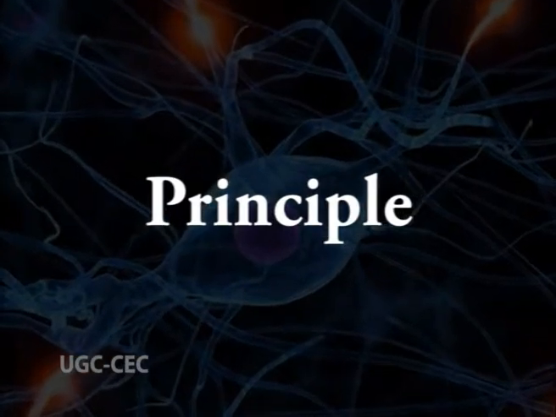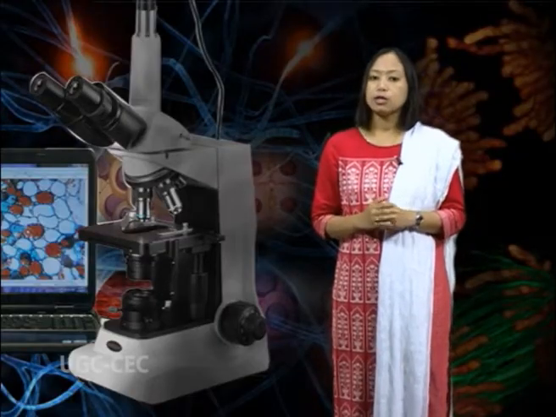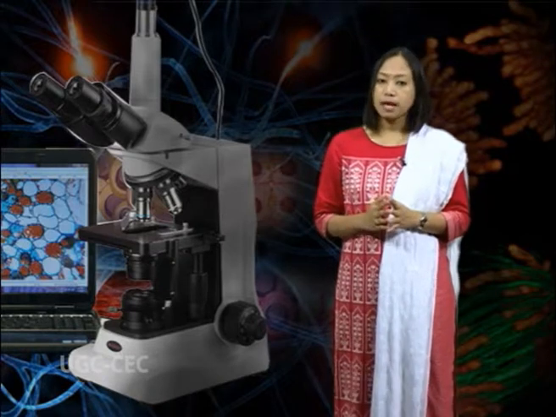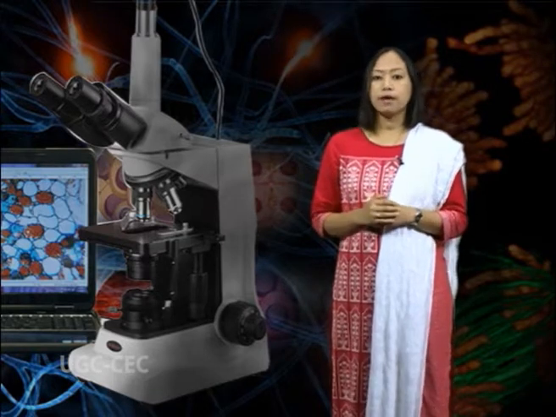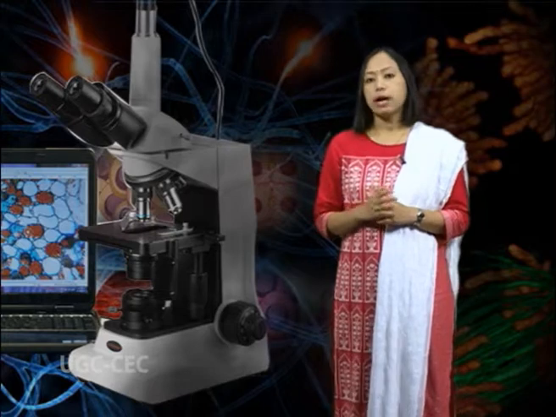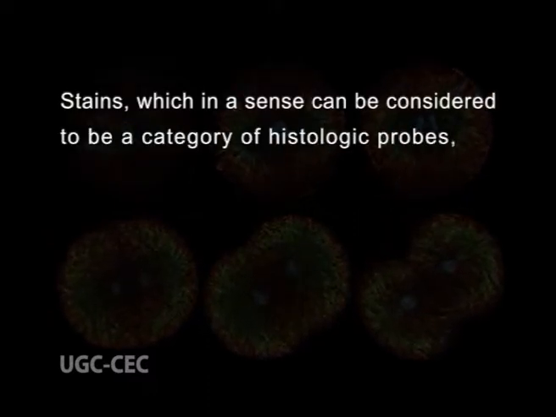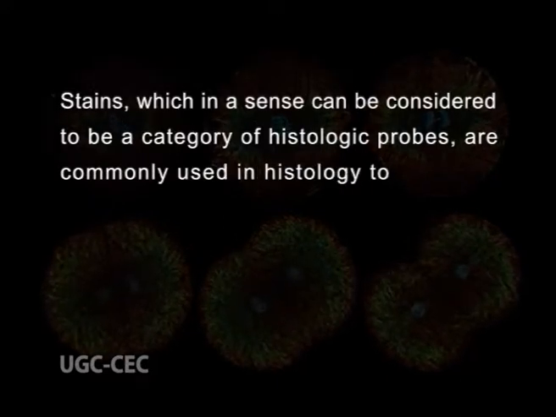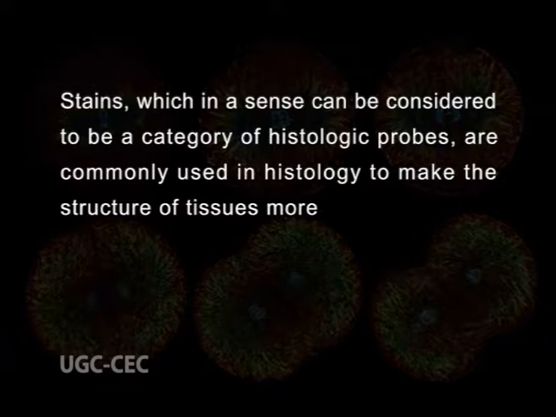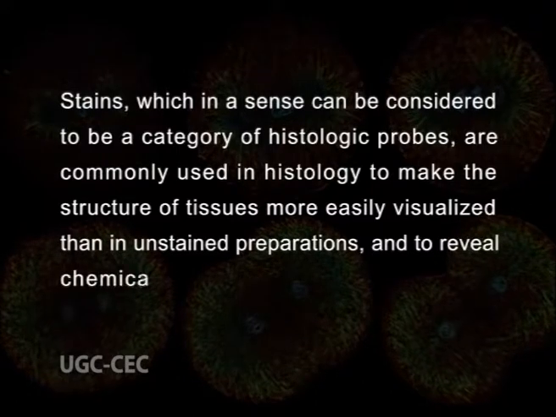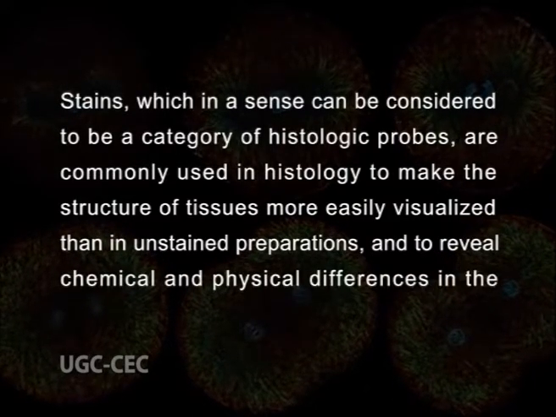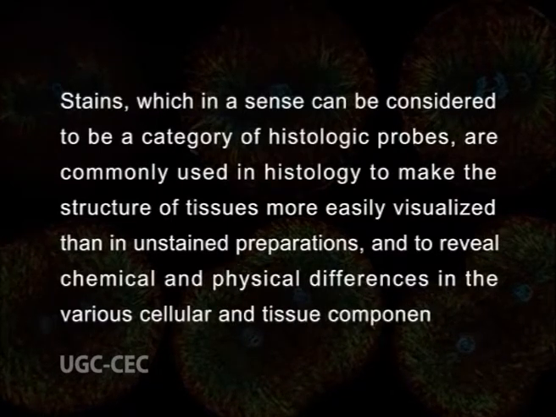Coming to the principle. In order to visualize cell or tissue structures, representative samples are specially prepared, which typically involves preservation and subsequent coloration or staining prior to microscopic examination. Stains, which in a sense can be considered to be a category of histologic probes, are commonly used in histology to make the structure of tissues more easily visualized than in unstained preparations, and to reveal chemical and physical differences in the various cellular and tissue components.